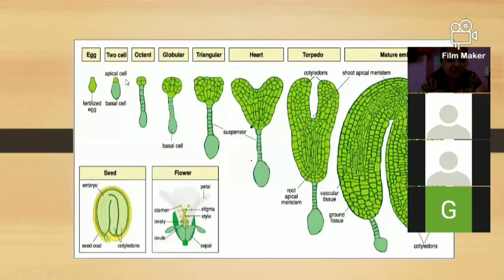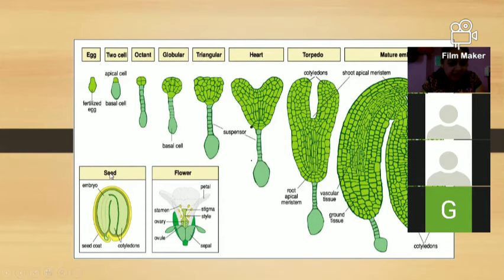See here in this figure: this is the first egg, then the 2-cell stage, then octet, then globular, then triangular, then heart shape development, then torpedo development, and the mature embryo is developed. On the right of the slide there is a flower diagram showing where all this happens. It happens inside an ovule. After the fertilization, all this development takes place.